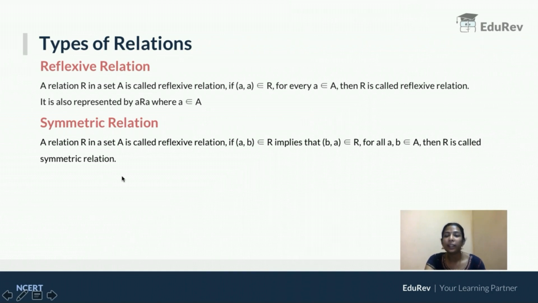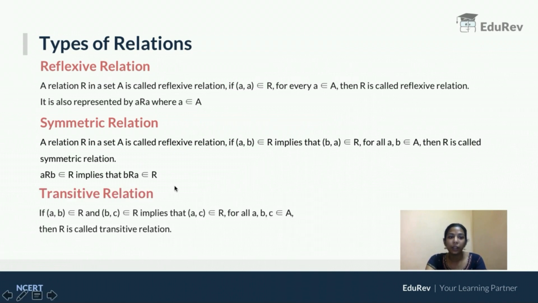So what they are telling, in a given relation, say A is made up of 1, 2, 3, if element (1, 2) belongs to the set, clearly (2, 1) also should belong to the given set. Then only you can say the relation formed is called a symmetric relation. And this is how you represent it: aRb belongs to R implies bRa also belongs to R.